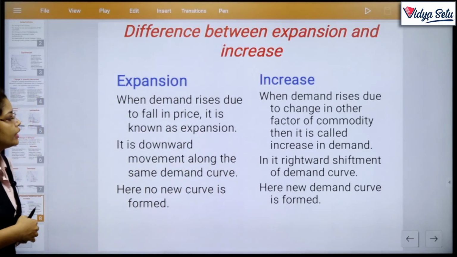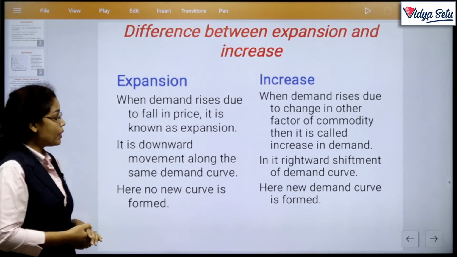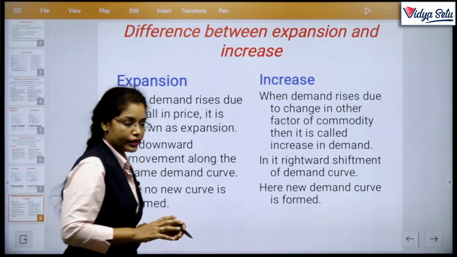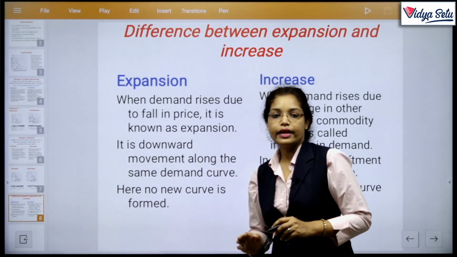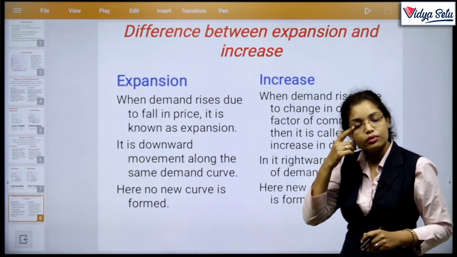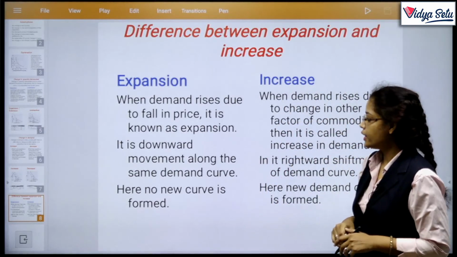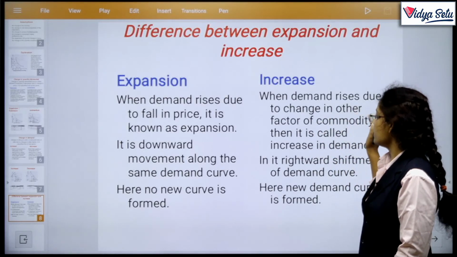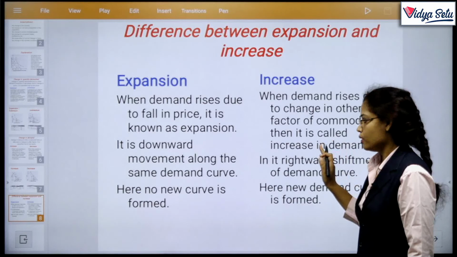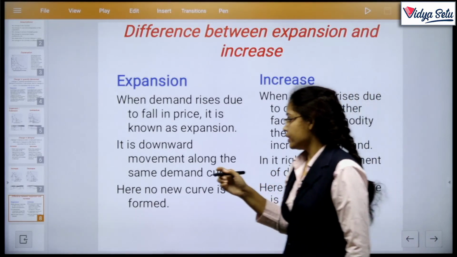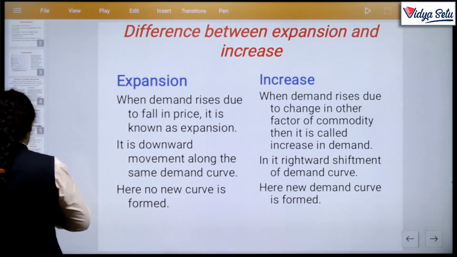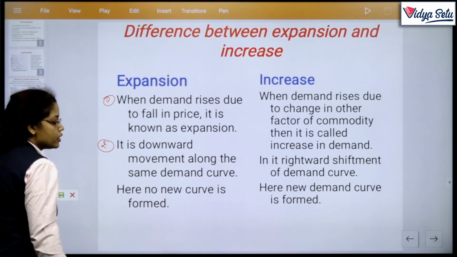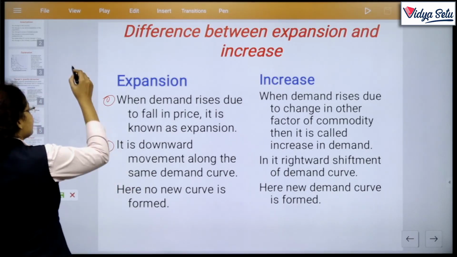So first we consider expansion and increase. When demand rises due to fall in price, it is known as expansion, correct? We already discussed that if there is a change in price like a fall in price, and demand increases, then it is called expansion. Then increase is when demand rises due to change in other factors of the commodity. Clear? Then it is called increase in demand. The next one is the first one. Second, it is a downward movement along the same demand curve.